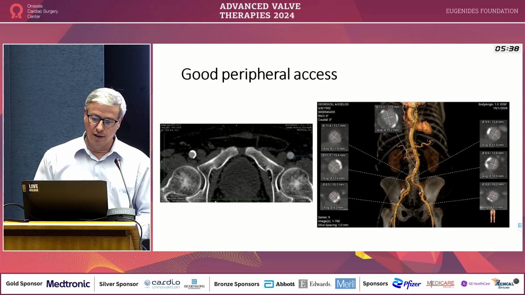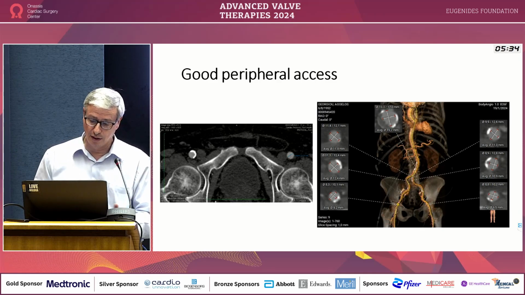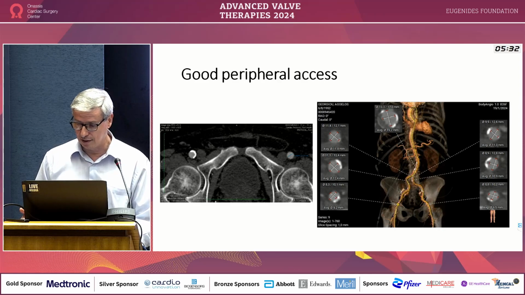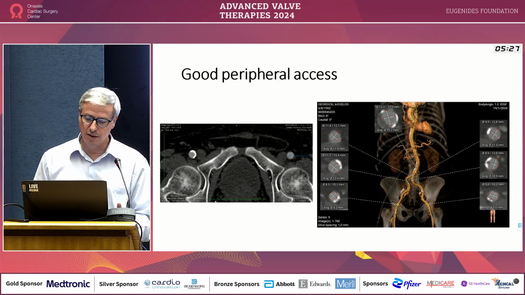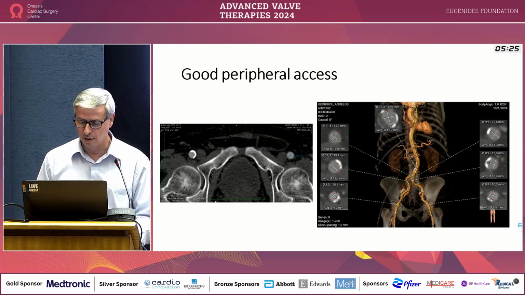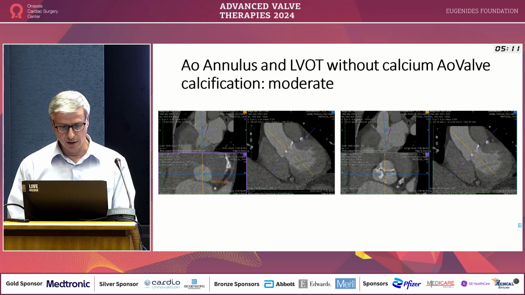So first of all, let's see if he's good for a TAVI. Let's see if he has good peripheral access, because if he has no access and we have to do a transapical procedure, then there's maybe a lot less benefit with TAVI compared to surgery. So he has good femoral access, and the left is better than the right one. So I think we start well.